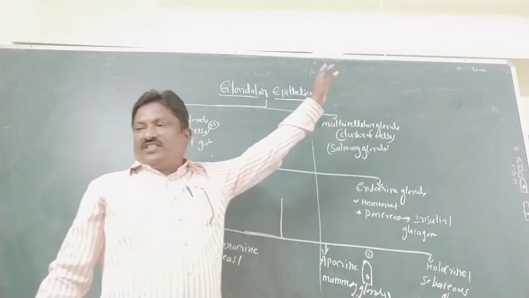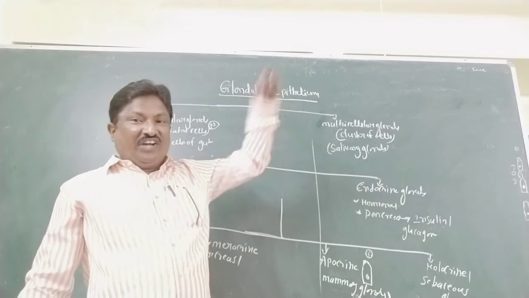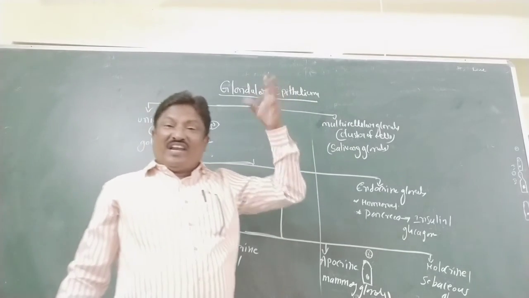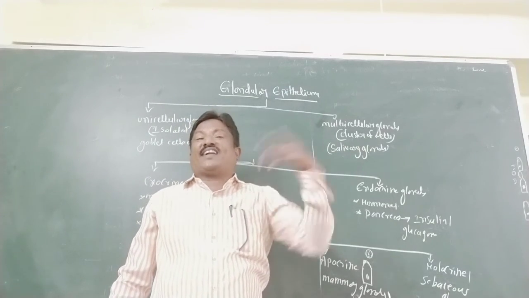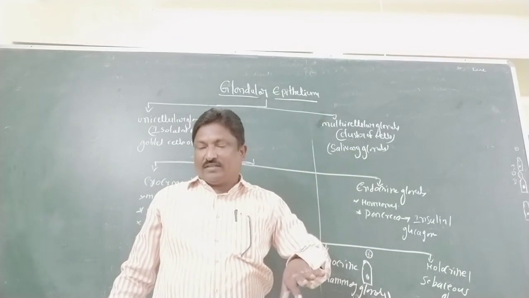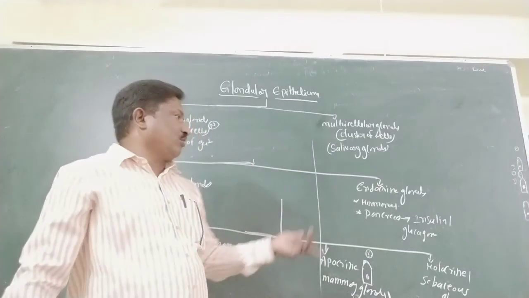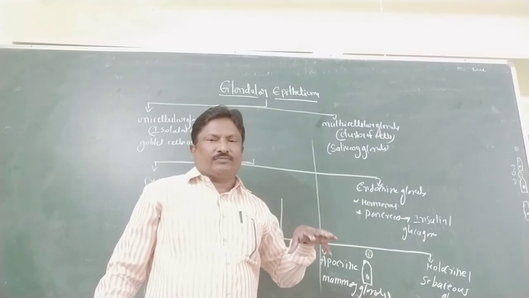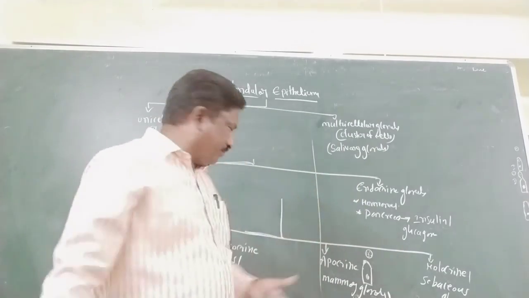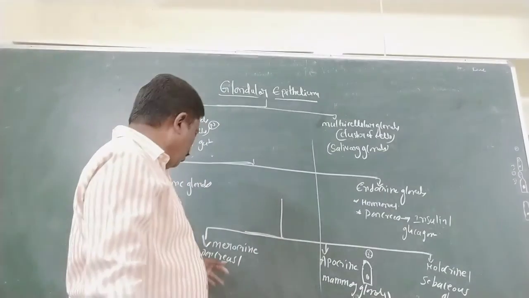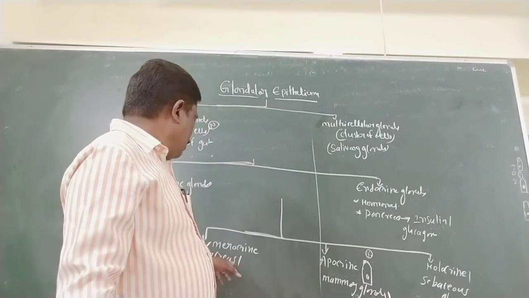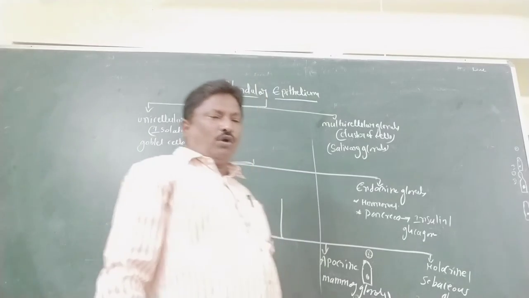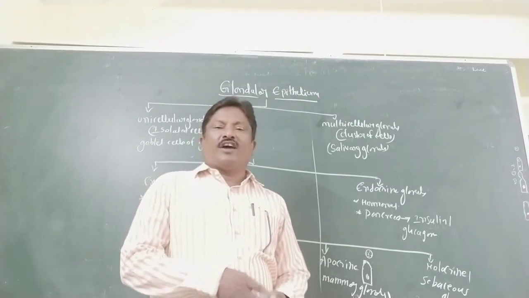Second, on the basis of the mode of releasing, the absence and presence of duct: there are two types, exocrine and endocrine. Third, based on the mode of secretion, exocrine glands are of three types: merocrine, apocrine, holocrine. So that is the glandular epithelium. Thank you.